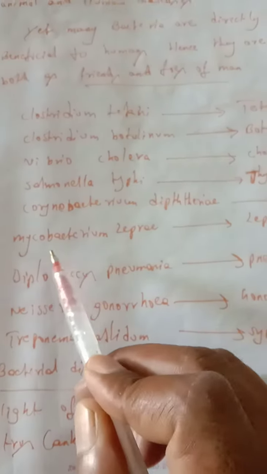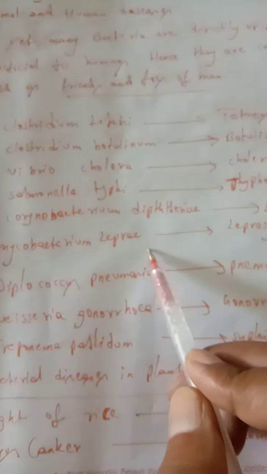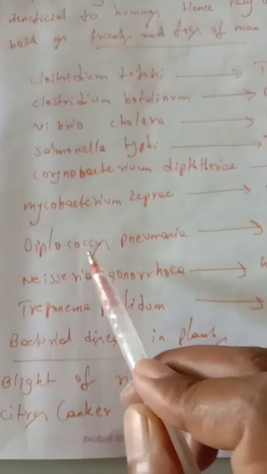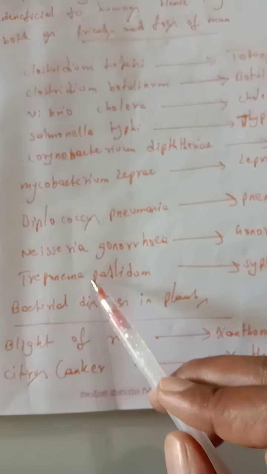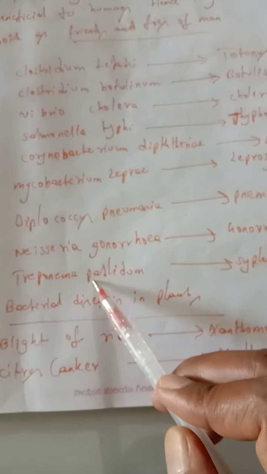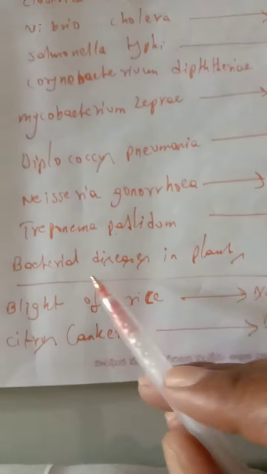Corynebacterium diphtheriae, diphtheria. Mycobacterium leprae, leprosy. Diplococcus pneumoniae, pneumonia. Neisseria gonorrhoeae, gonorrhea. Treponema pallidum, syphilis.